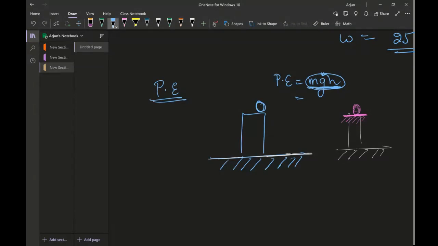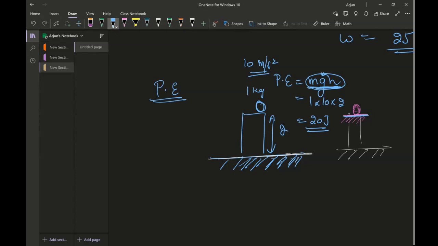Let's say the mass of the ball is 1 kg, and for simple calculations I'm going to use gravity as 10 meters per second squared. I'm using this so that I don't have to use a calculator, but the g value on the earth is 9.81. So 1 times 10 times height, let's say 2 meters, comes out to be 20 joules with respect to the ground.